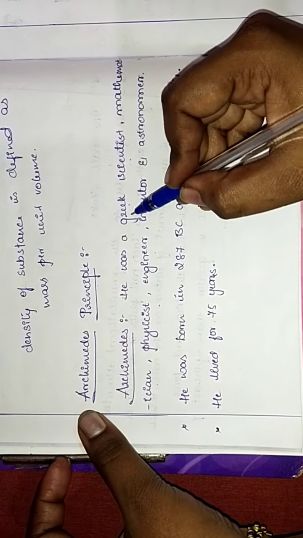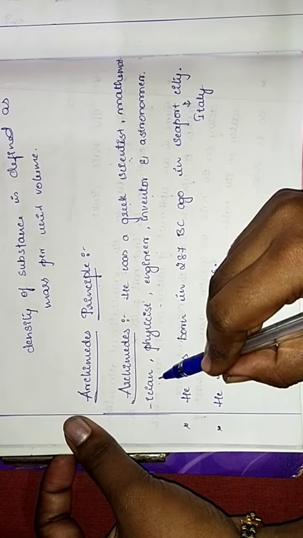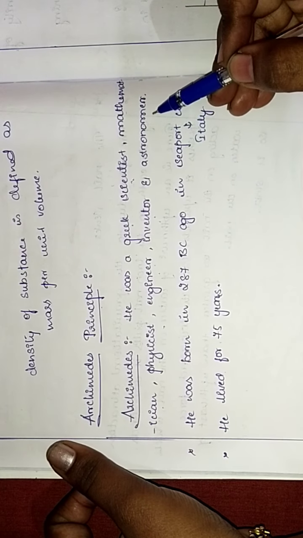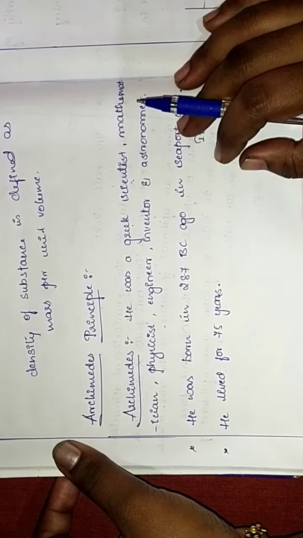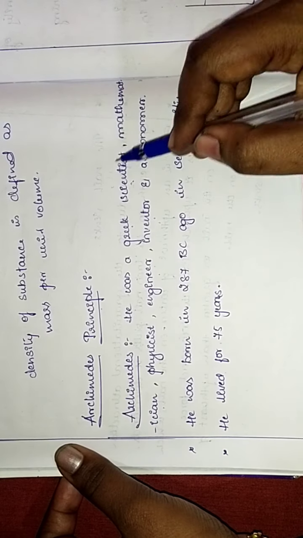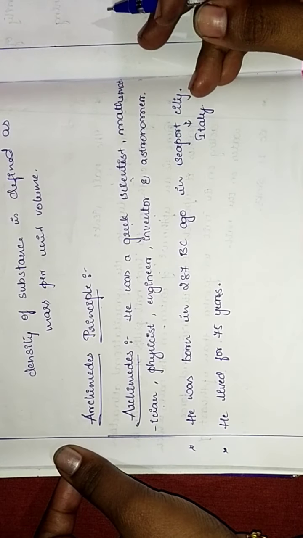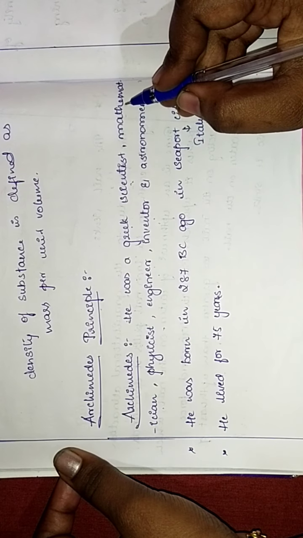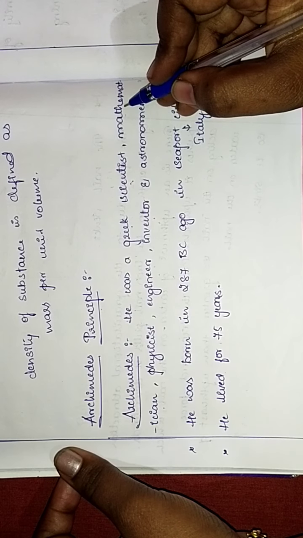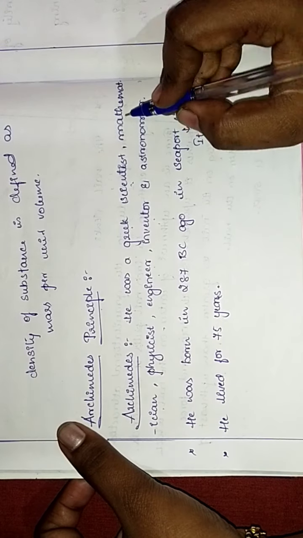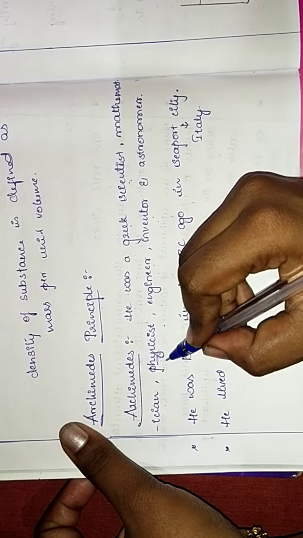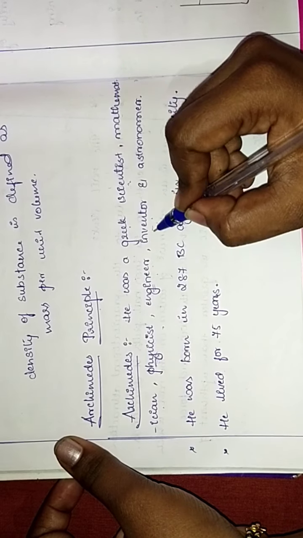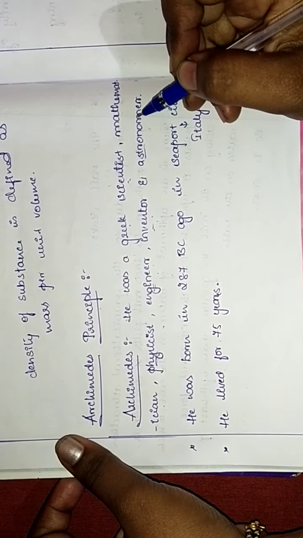He was a Greek scientist, mathematician, physicist, engineer, inventor and astronomer. Archimedes is almost an all-rounder. He is a very famous scientist. He is a mathematician also. In maths also we have problems based on Archimedes principle. Similarly, we are studying Archimedes principle in physics also. And he is an engineer, inventor and astronomer.